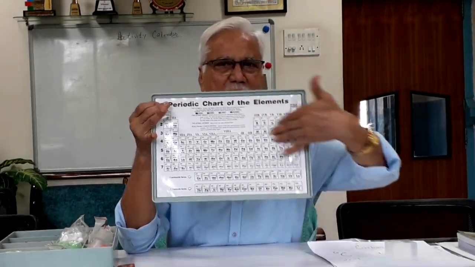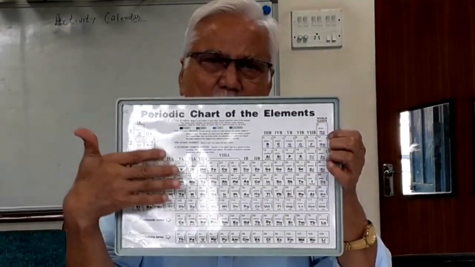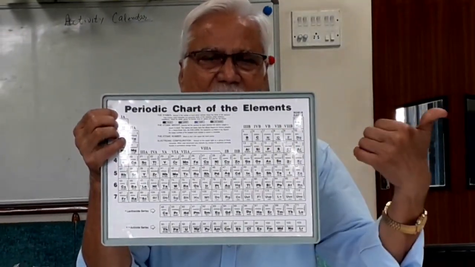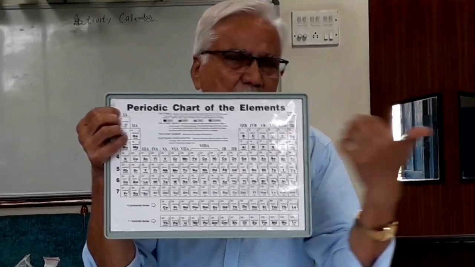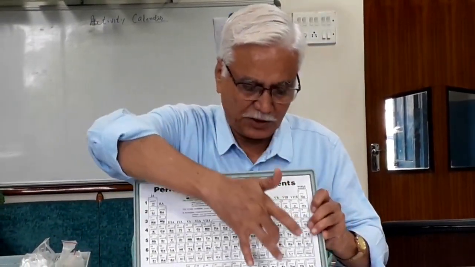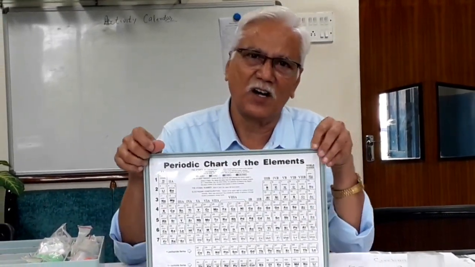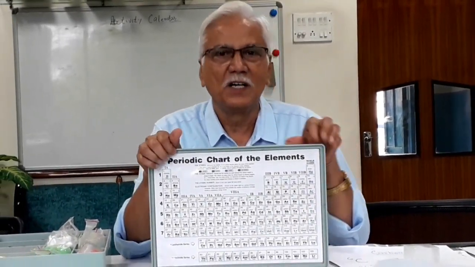On the left hand side and right hand side, mostly the metals are there. Most of them are metals. On this side, you will find all the non-metals. And the carbon is here in the 14th group, the first element of the 14th group in the long form of the periodic table.